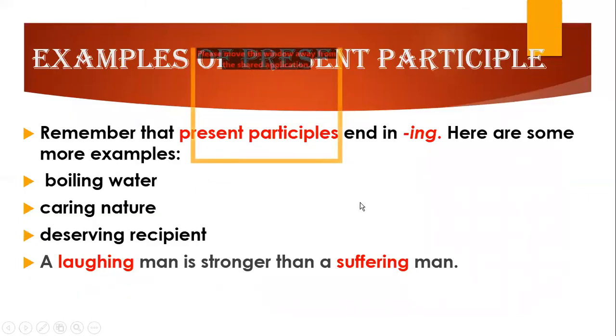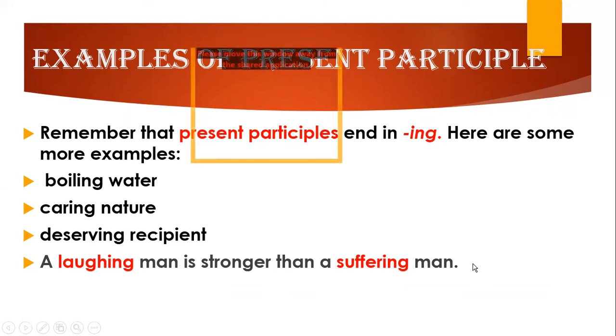Now, these are some of the examples. Again, remember that present participles end in ing. Here are some of the examples: boiling water, caring nature, deserving respect. Example is a laughing man is stronger than a suffering man. Now, in this, laugh is also a verb, suffer is also a verb, but both the verbs are ending with ing, and they are describing man.